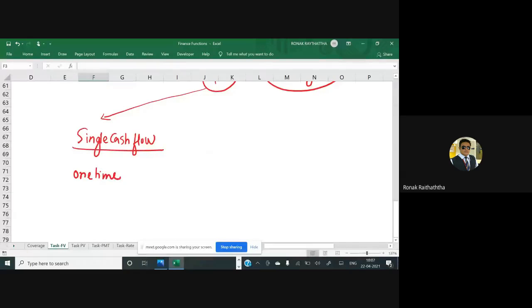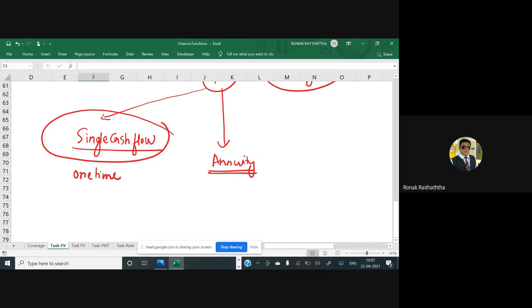Say you're investing 1 lakh rupees, and you want to keep it invested for 5 years, 10 years, 15 years. You are investing 10 lakh rupees, whatever the amount you have, in a lump sum only, for the one occasion. Those kinds of questions will be regarded as single cash flow questions.